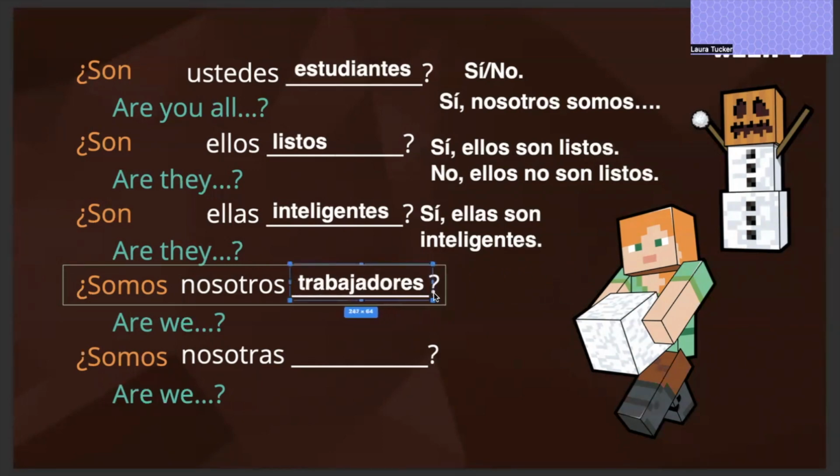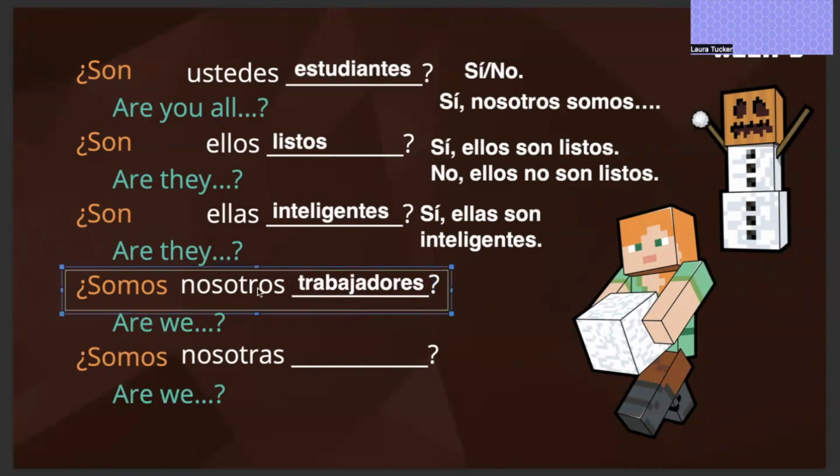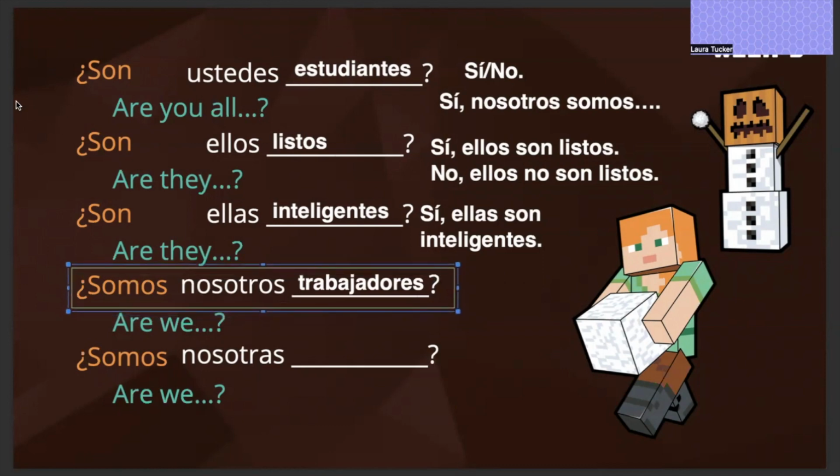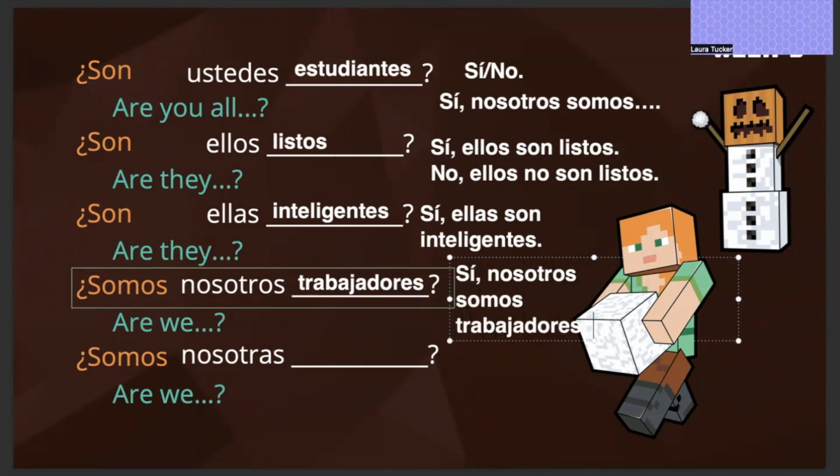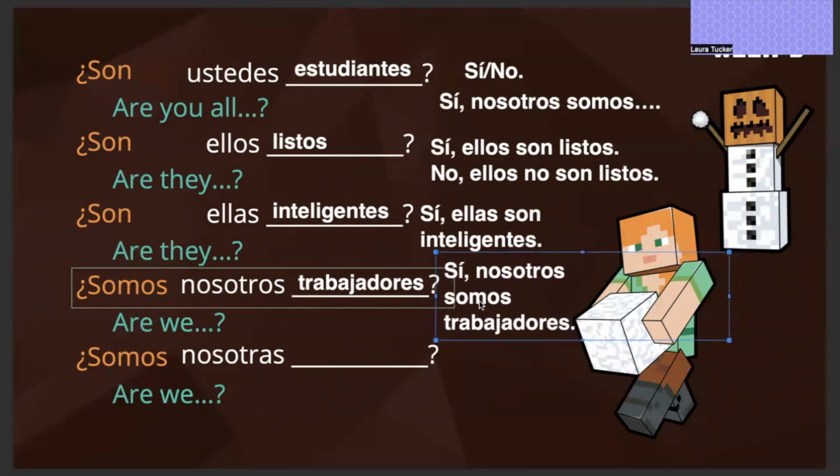And you could answer with nosotros. That would be fine. It depends completely upon to whom you are addressing this question. So if this is more like a rhetorical question, like you're in a group of friends and they're like, hey, are we hardworking? You could say, sí, nosotros somos trabajadores. If, however, this is someone asking you and you are not a part of the group, they're like, hey, are we hardworking? But maybe it's a group of other people. You're not really friends with them.